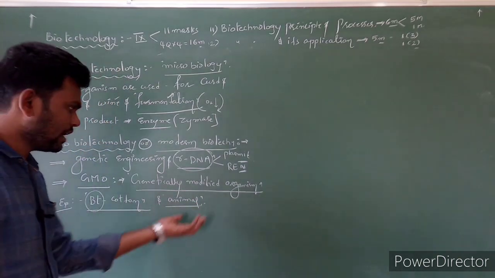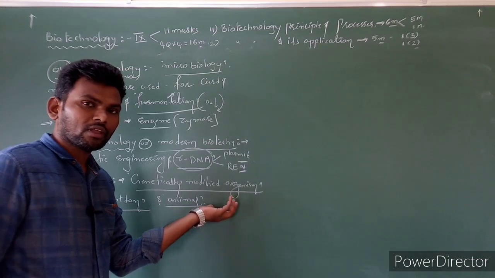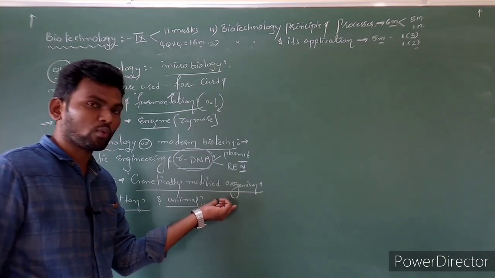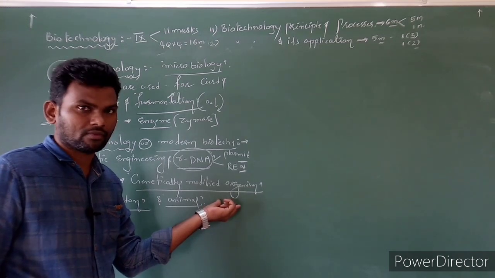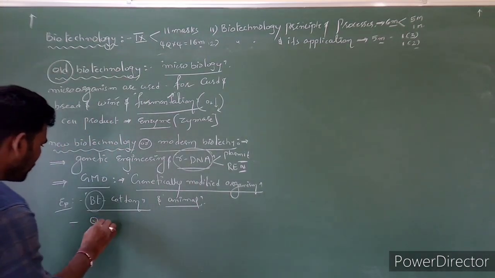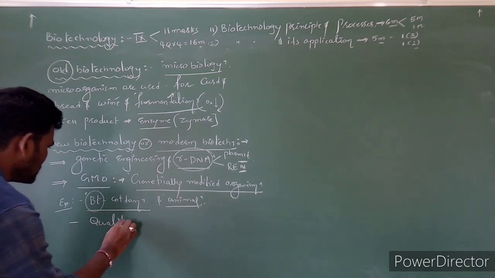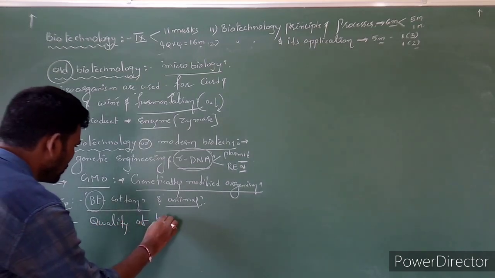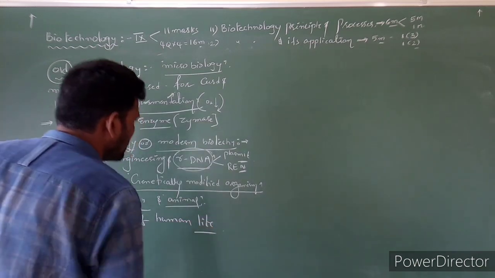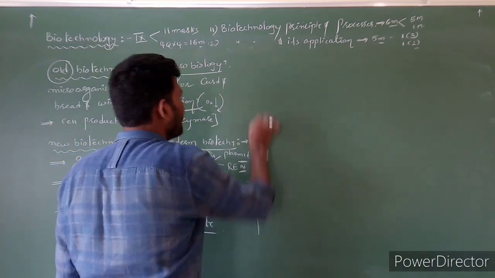For what? Only for anthropocentric purposes, for human welfare only, to increase the quality of human life.